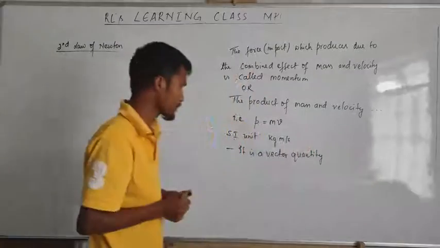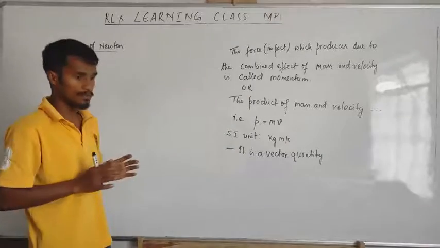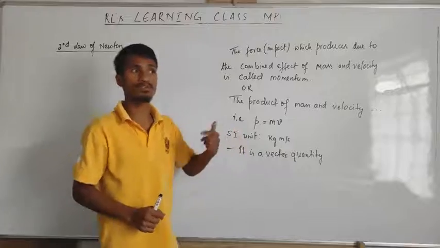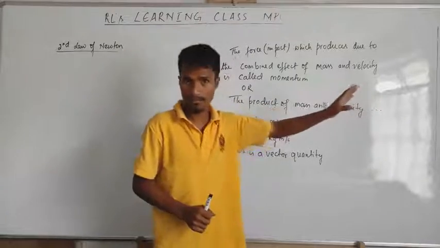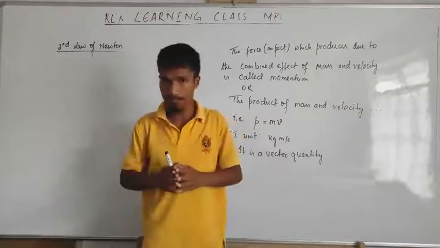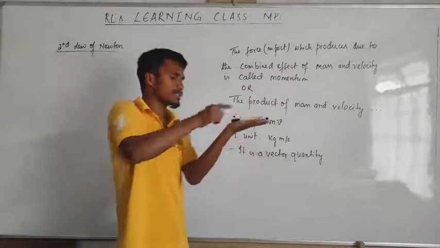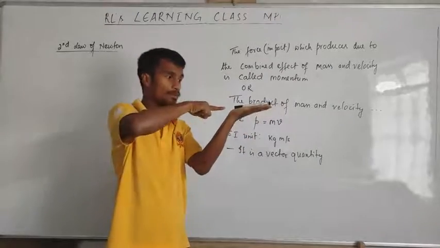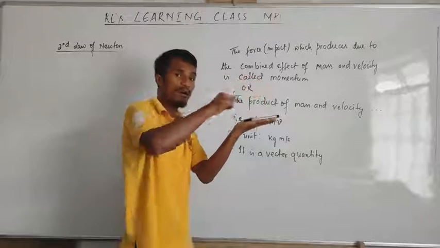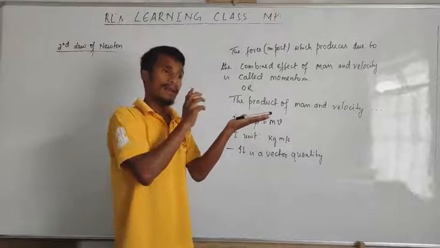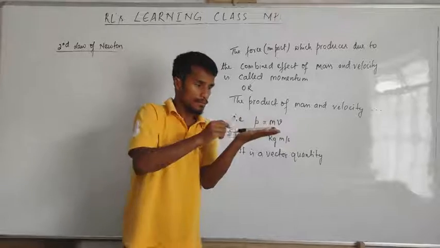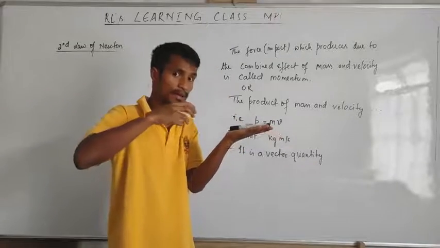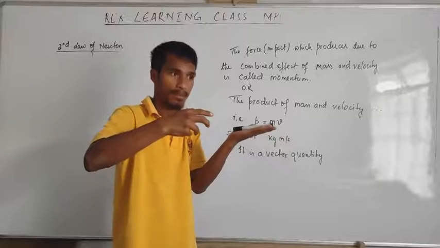If I push the object this way, the object also moves in that direction. According to this law, the object is at rest, the force comes and pushes, and the object moves in the direction of the force. Also, when the object moves, it moves with some velocity and acceleration.